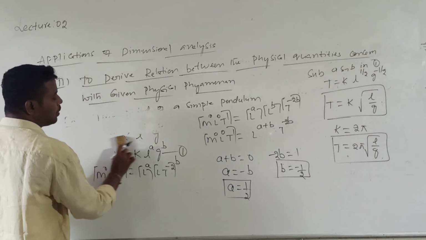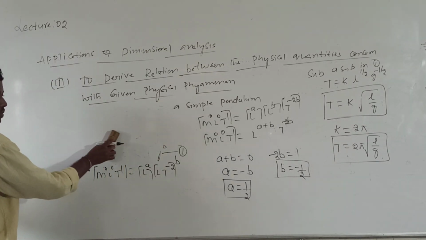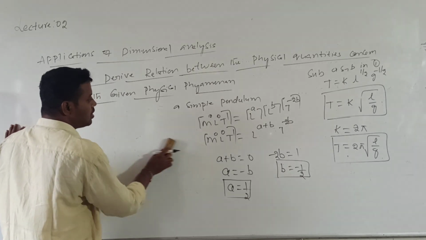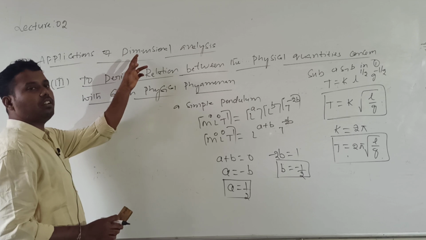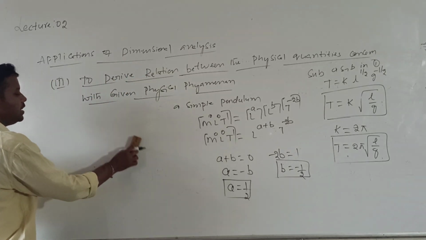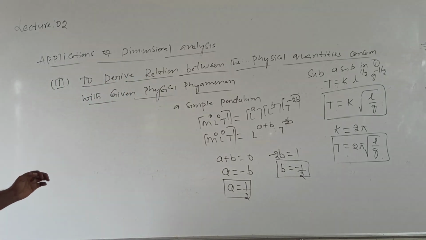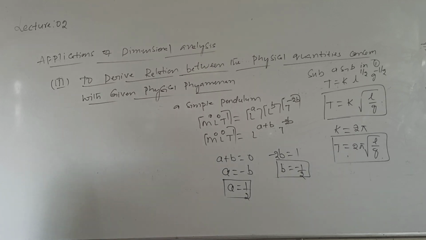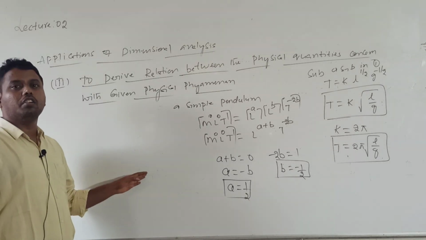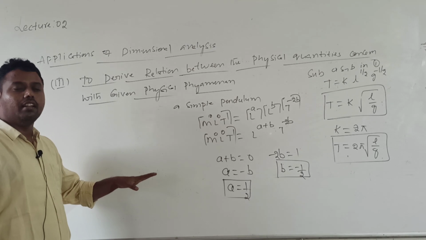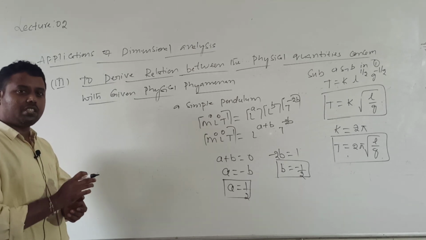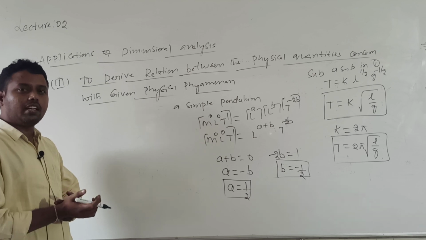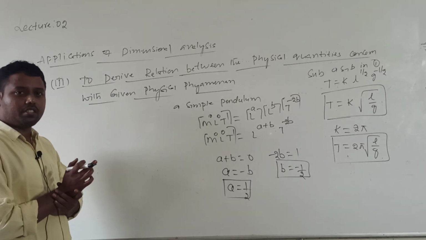We come to know one problem, that dimensionless constant values we should calculate experimentally, though we are using dimensional analysis. Even among constants, some constants are dimensionless, and some constants have dimensions.